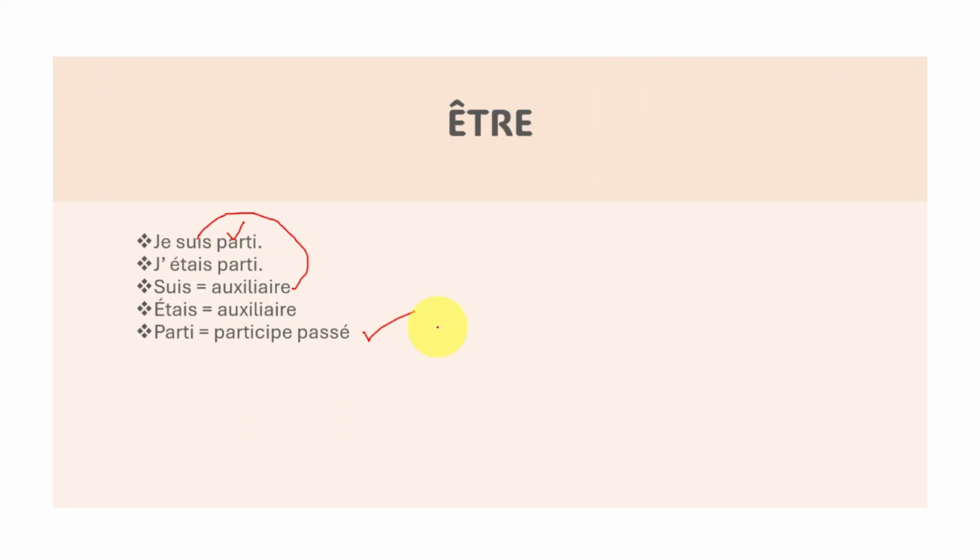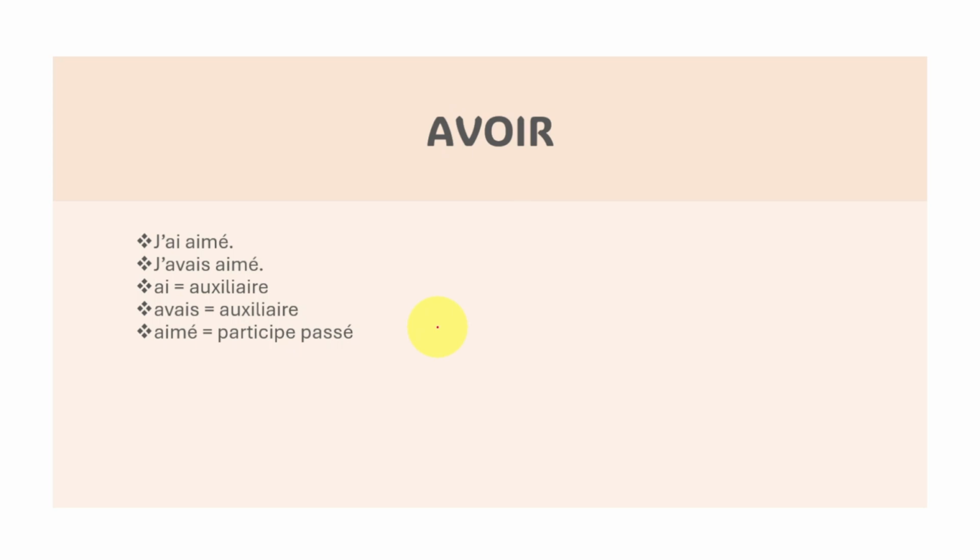Eric est allé, Kevin est allé en France. Kevin est allé en. So, Kevin est. So, "est" is auxiliaire. Okay? Allé is participe passé. Okay? Same thing here. We have j'ai aimé, j'avais aimé. Okay? So,